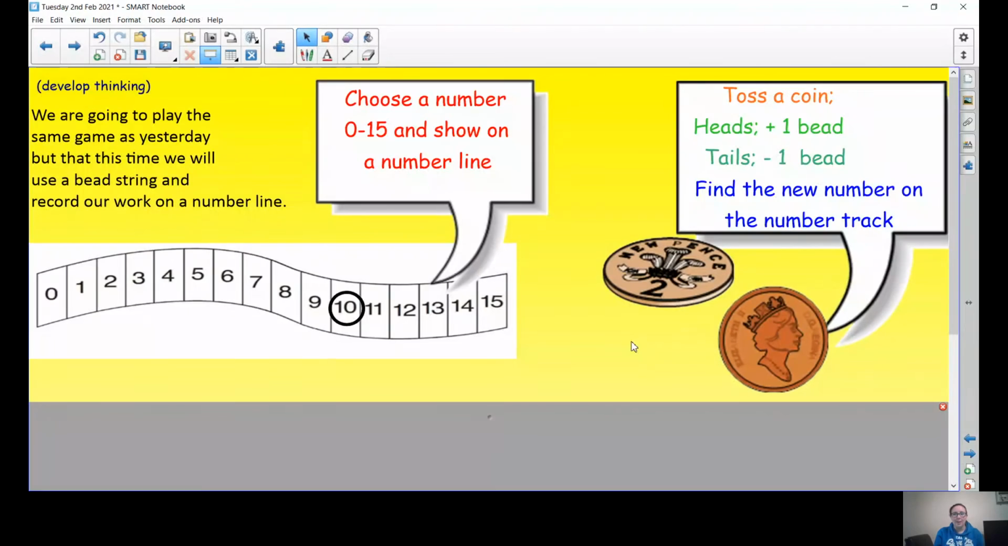Well done. How did you get on with that challenge? And have you bought yourself a coin? Good. Now we're going to play a game, the same game as yesterday that you played with Mrs.